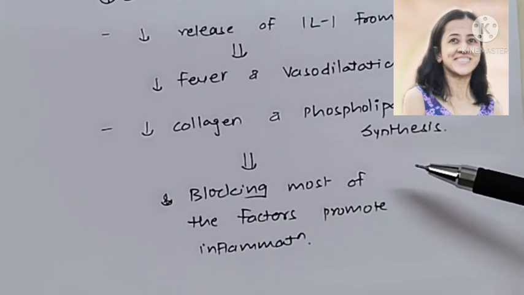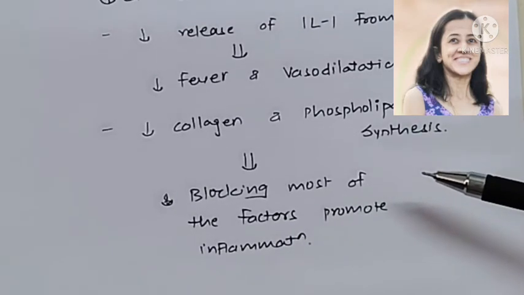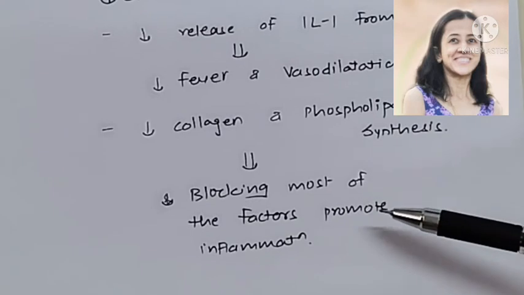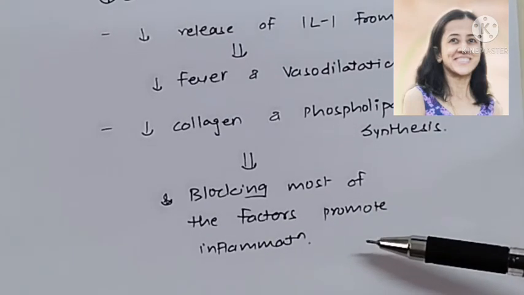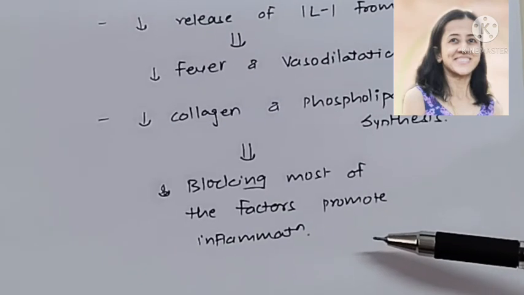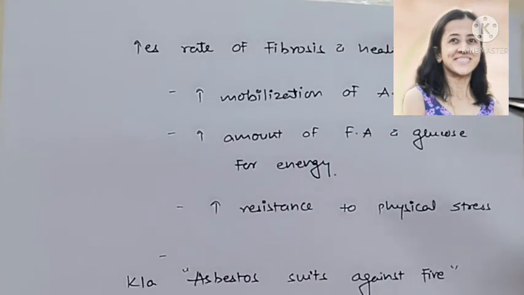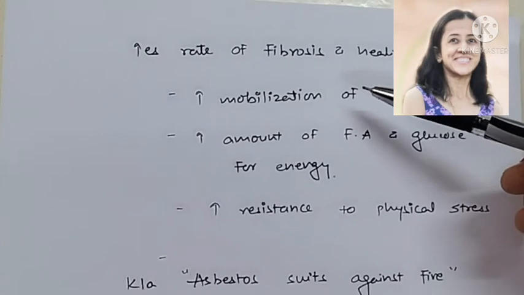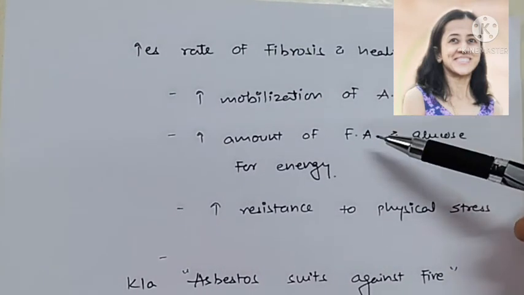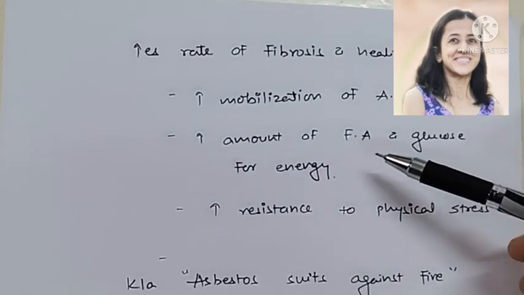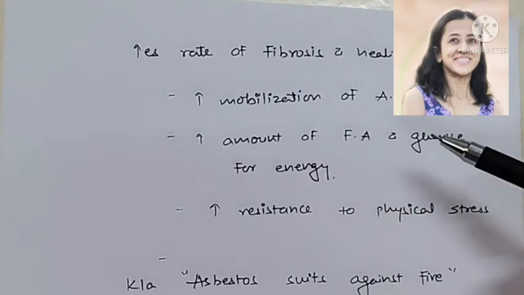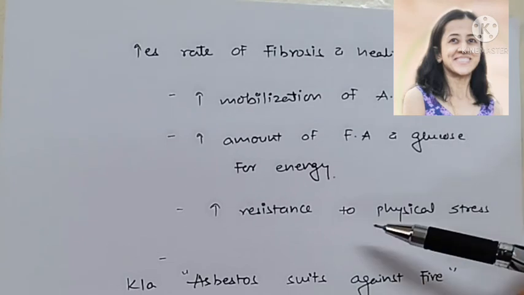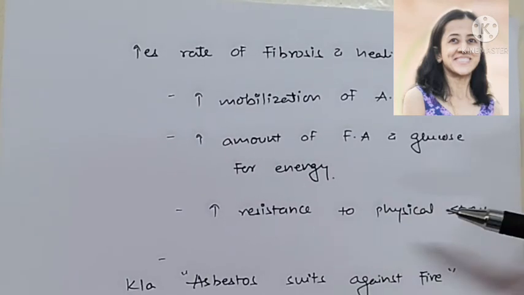So you can say after inflammation has begun, it can reduce the inflammation by blocking most of the factors that promote inflammation. It also increases rate of fibrosis and healing because it mobilizes amino acid for the repair. Also, it increases fatty acid and glucose, which is required for energy at the site of injury inflammation, and also increases resistance to physical stress.